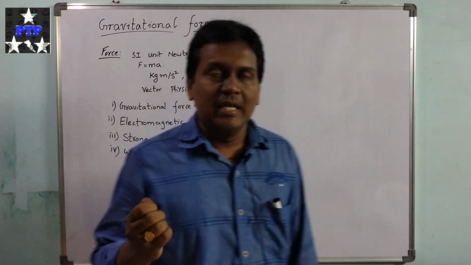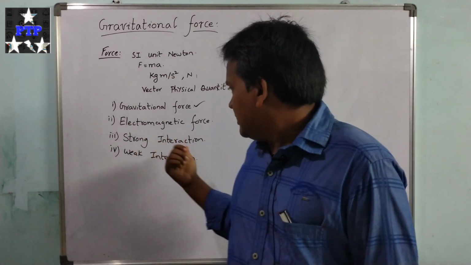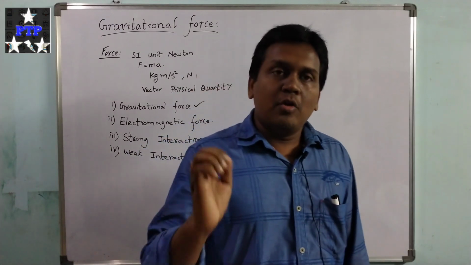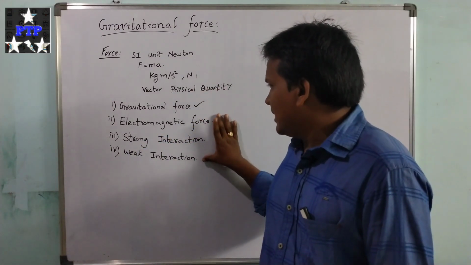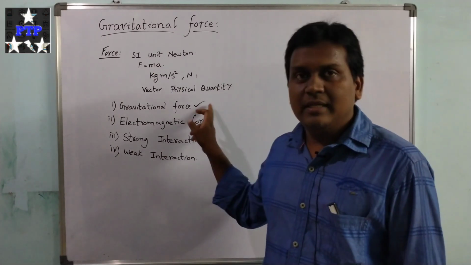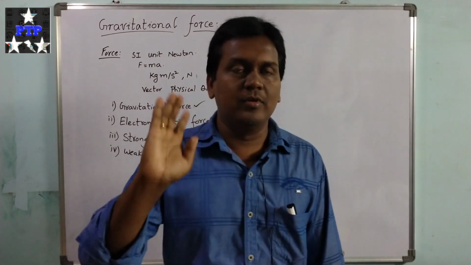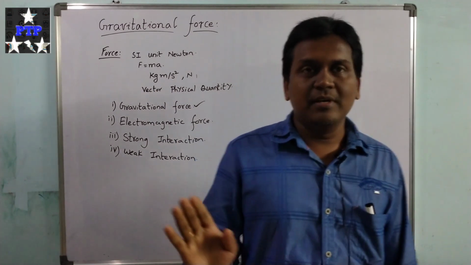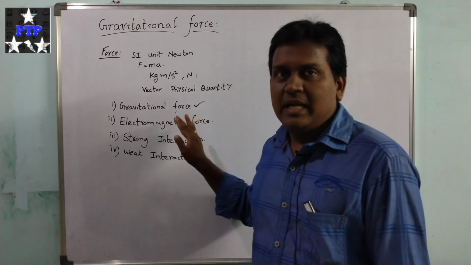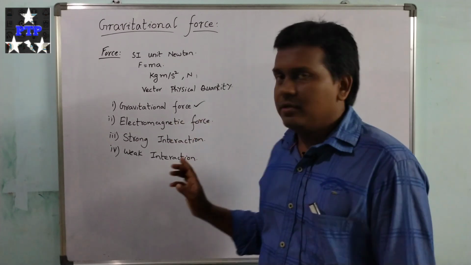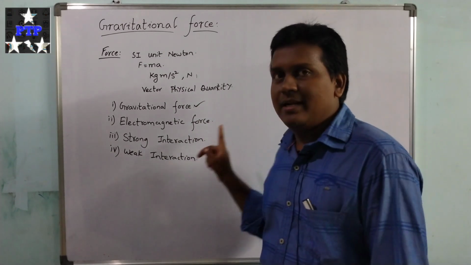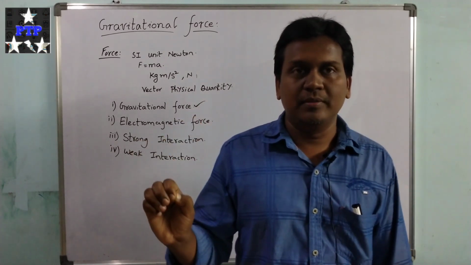If you consider these four forces, the gravitational force is the weakest force, and the remaining forces are strong forces. Among all these forces, strong interaction is the very strongest force.